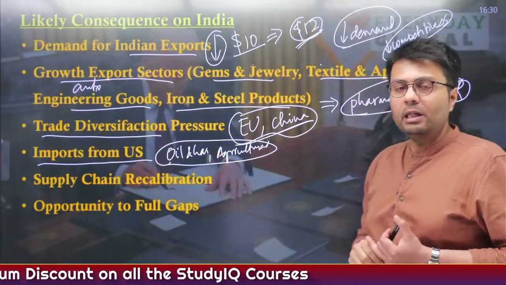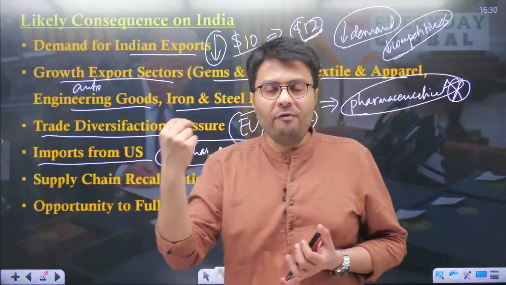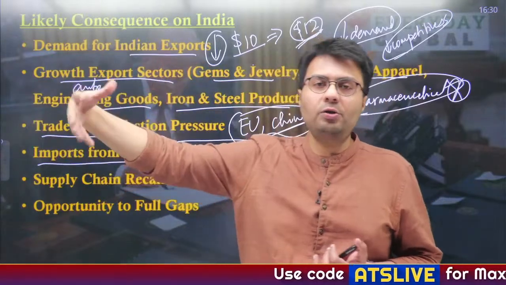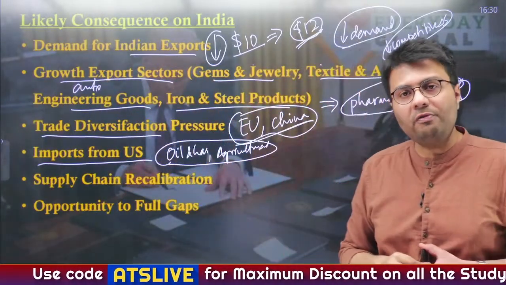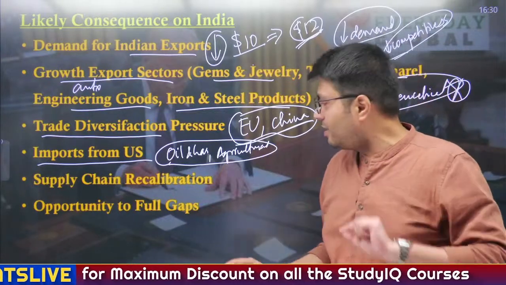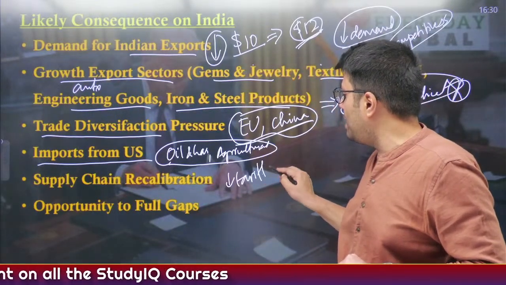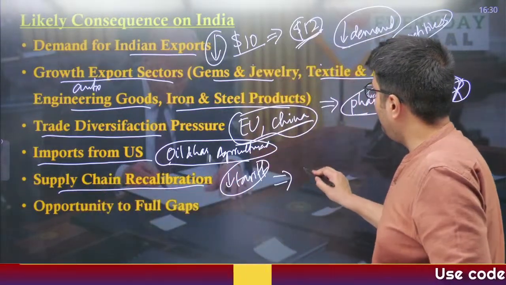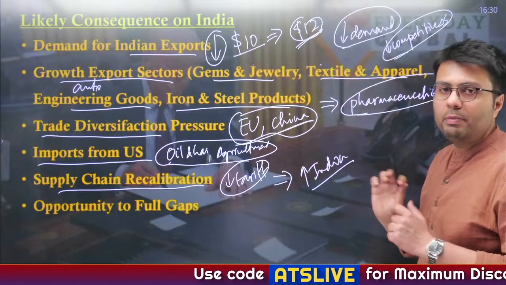So, for example, if you are manufacturing a shoe in Vietnam and exporting it to the US, but that shoe will be imposed a higher tariff, the companies manufacturing their shoes in Vietnam might look to set up a factory in India because of less tariff in India as compared to Vietnam, right? So this can lead to supply chain recalibration, which might favor countries like India because it has less tariff as compared to its major competitors.